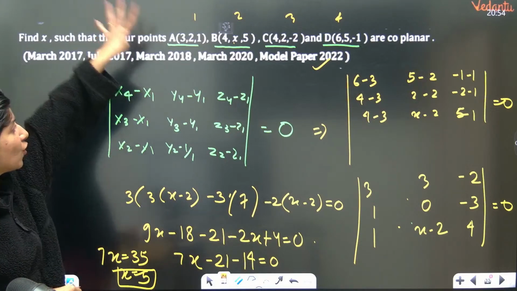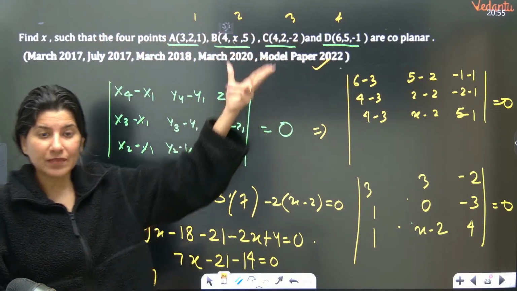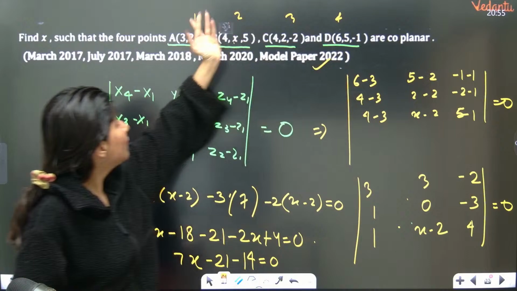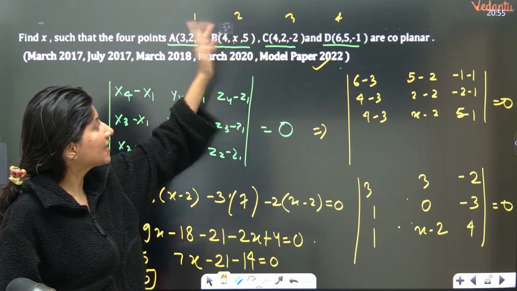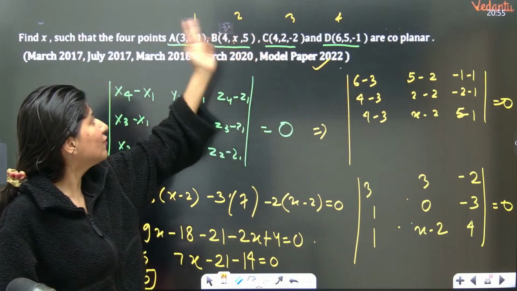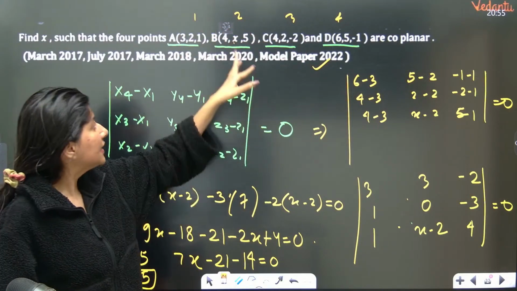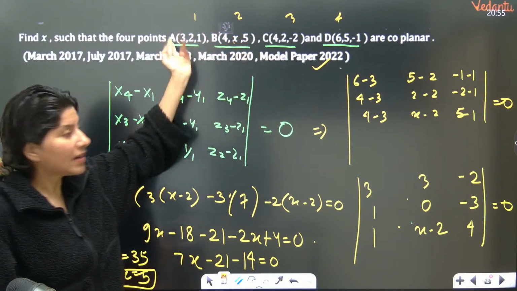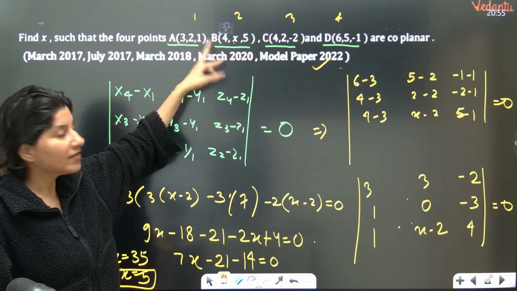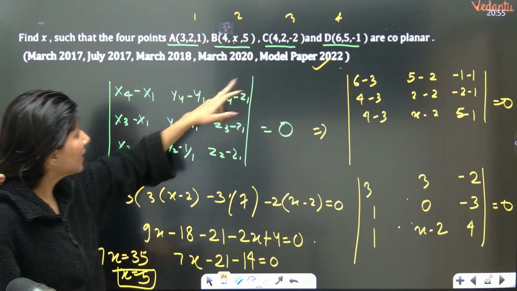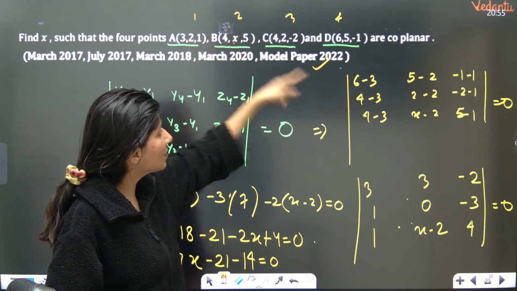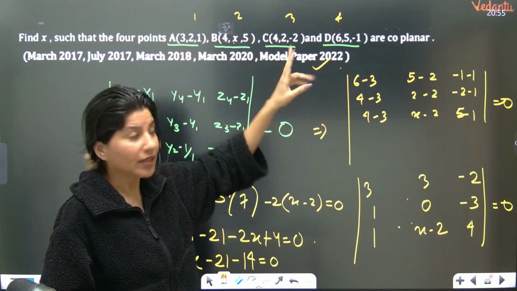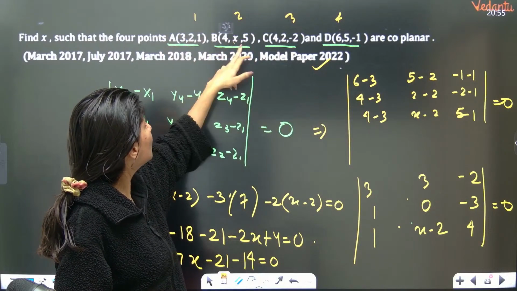Now understand, if 4 points are coplanar, then this formula applies. So you have 4 points. x4 minus x1, y4 minus y1, z4 minus z1 will be in row number 1. Then x3 minus x1, y3 minus y1, z3 minus z1, row number 2. x2 minus x1, y2 minus y1, z2 minus z1, row number 3. Same thing: 6 minus 3, 5 minus 2, minus 1, row number 1. Then 4 minus 3, 2 minus 2, minus 2 minus 1, row number 2. Then 4 minus 3, x minus 2, 5 minus 1, row number 3.